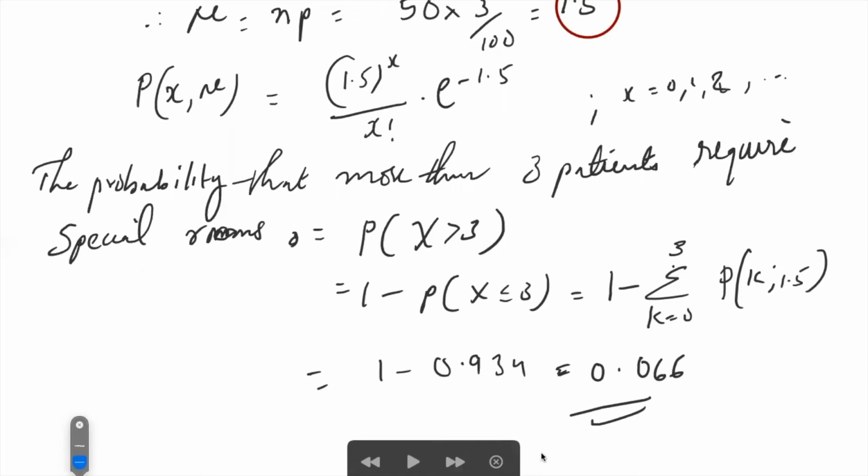Now we need to find the value of the summation k equal to 0 to 3 of P of k, 1.5. For this, we'll use the Poisson table, that is the cumulative distribution function of the Poisson distribution, the sum of all probabilities less than or equal to some k value.